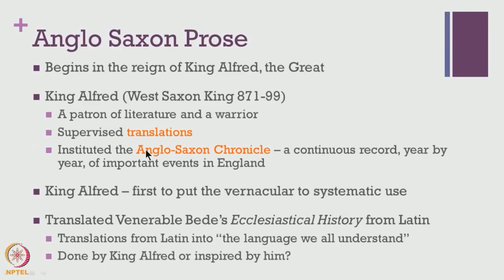And moving on, let us also take a look at what constituted Anglo-Saxon prose. The discussion on the presence of Anglo-Saxon prose begins only from the reign of King Alfred the Great, about whom we heard quite in detail in the previous section. King Alfred was a West Saxon king who ruled from 871 to 899. He was not just a warrior, but he was also a patron of art and literature. We find that he had supervised many translations during those times. He had instituted the Anglo-Saxon Chronicle, about which we will hear shortly.